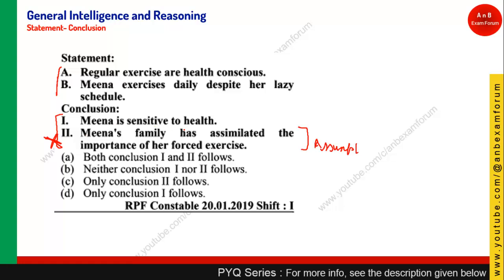Meena is sensitive to health. Yes, she is sensitive to health. Why? Because it is saying that regular exercisers are health conscious and Meena exercises daily despite her lazy schedule. So you can derive that she is sensitive to health, that's why she is doing the exercise. Again, you will feel like it is an assumption, but this is not an assumption. You can derive the conclusion that she is sensitive to health. So option D, that is, only conclusion 1 follows, is the right answer.